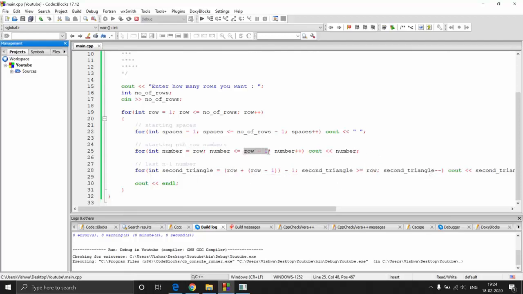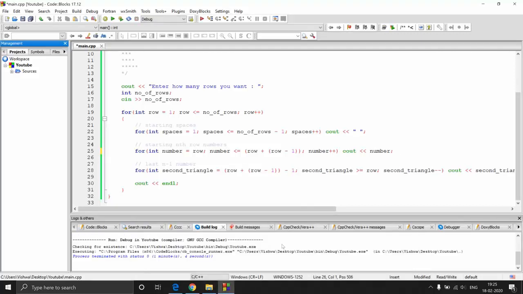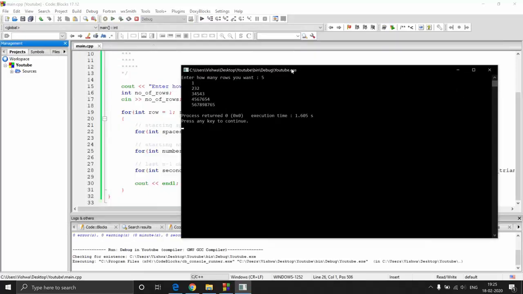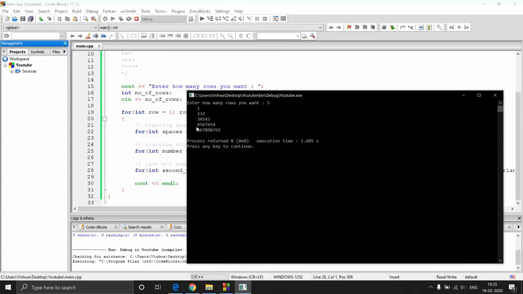Yeah, so here what happened is, I just took row -1, so this particular loop never ran. What I should have taken is this particular expression. So that's a mistake I made. So it is not row -1, it is row plus row -1. And then now if you execute it, you will be getting the output. Okay, I did not close this. So 5, and then here you have the output. So it is 1 2 3 2 3 4 5 4 3 5 4 5 6 7 6 5 4.